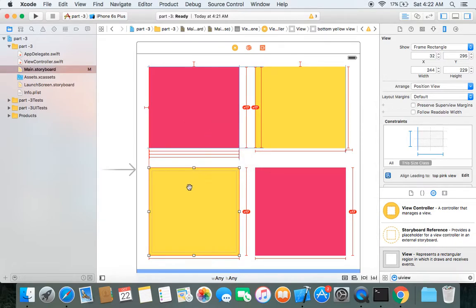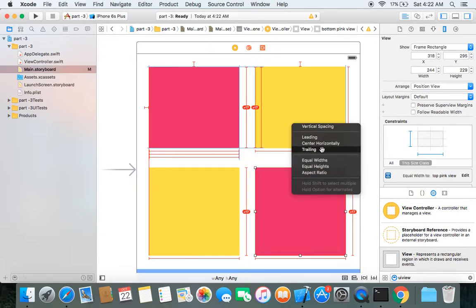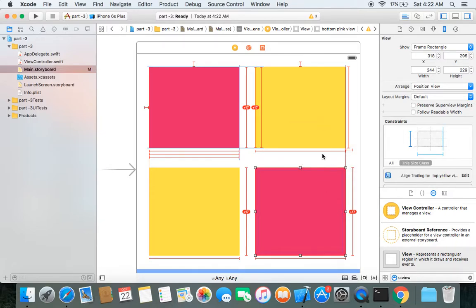This constraint ensures that both of these views have the same leading space from the screen. Similarly, choosing trailing for them ensures that both of these views have equal trailing space from the screen.